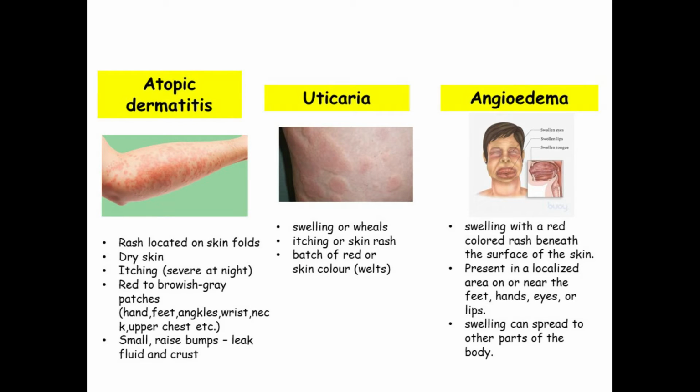Next is atopic dermatitis. Atopic dermatitis is the most common form of eczema. It usually starts in childhood and often gets milder and goes away by adulthood. The symptoms are a rash located on skin folds, dry skin, itching that may be severe at night, red to brownish gray patches especially on the hands, feet, ankles, wrists, and neck that occur frequently in children, and small raised bumps which may leak fluid and crust over when scratched.